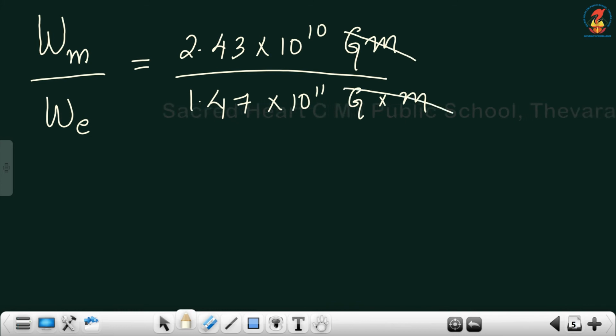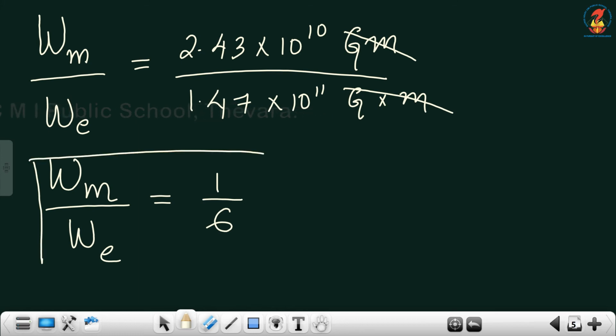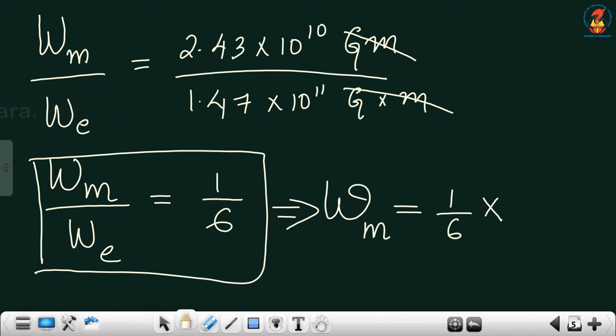This Gm and Gm get cancelled off. On solving this, you will get Wm by We is equal to 1 by 6, or we can say that the weight of an object on the surface of the moon will be 1 by 6 times the weight of the same object on the surface of the earth.